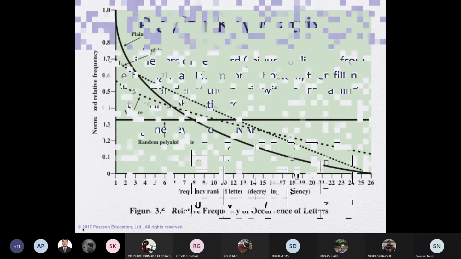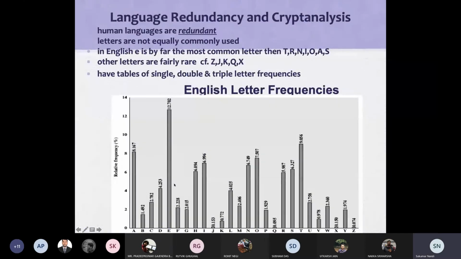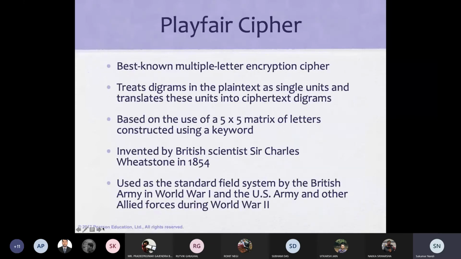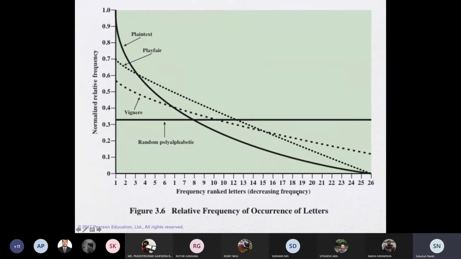The frequency of a letter or an alphabet is plotted here by frequency rank, with decreasing frequency on this side, and normalized relative frequency when you encipher it.